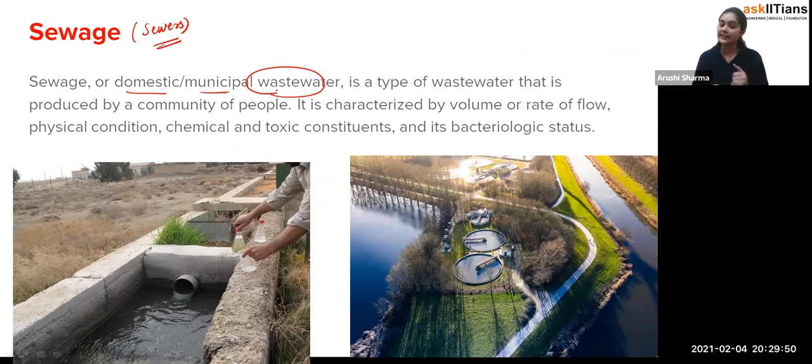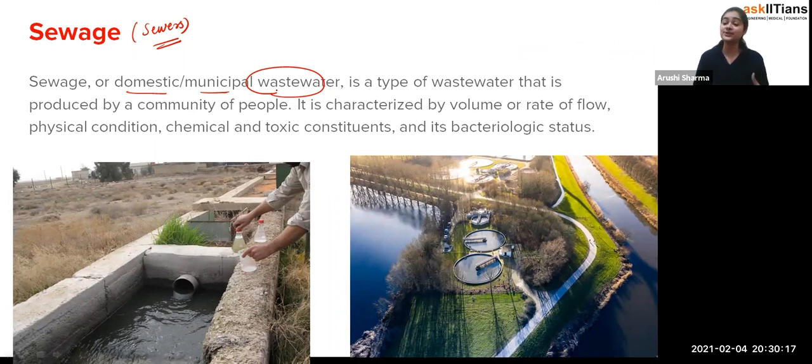Even the water which we use for our hygiene purposes, in our toilets or bathrooms, we can't collect. That is why, student, the sewage is a type of wastewater which contains the impurities, the contaminants of human beings only. So that is the sewage.